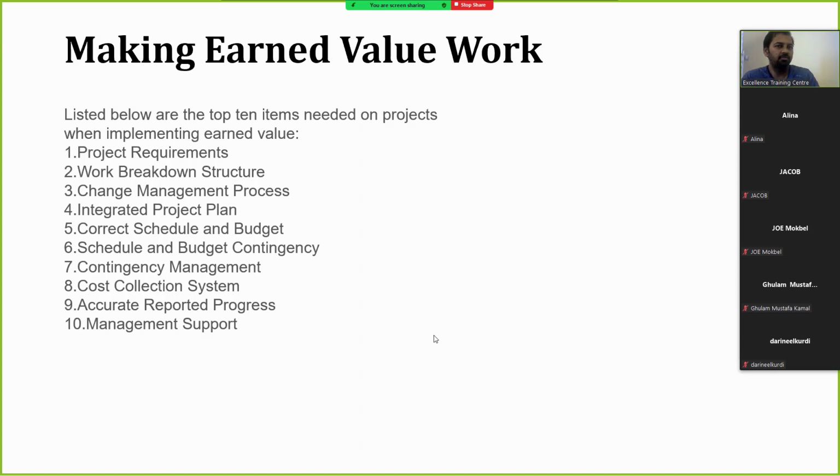These are the areas we need to work on to make earned value management execute in a perfect projection for the completion of the project.